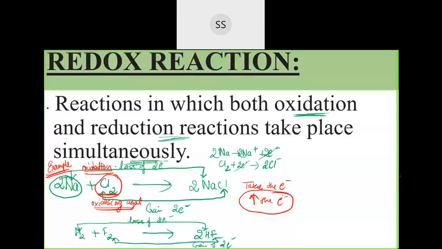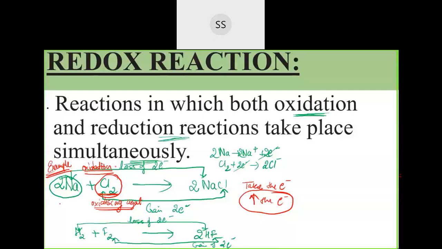So those people will lose it, but this person will be gaining it. That means this person has made the loss of others, but he himself has undergone a profit. So that is what an oxidizing agent does. They will oxidize somebody, make the loss of somebody, but themselves undergo reduction. So that is an oxidizing agent.